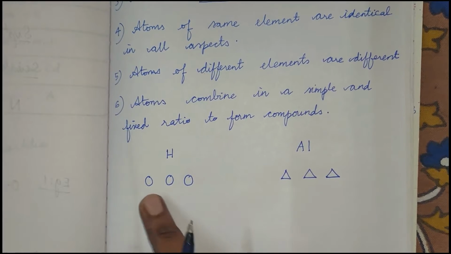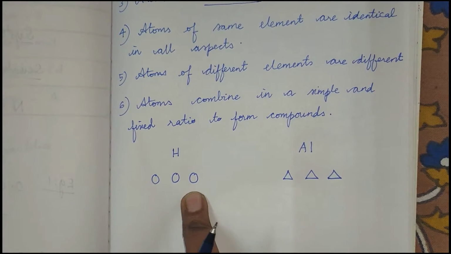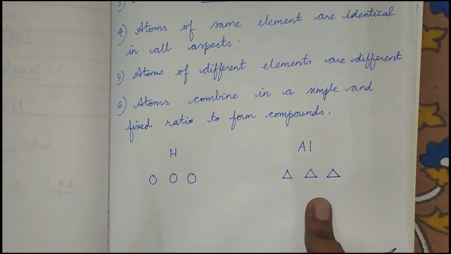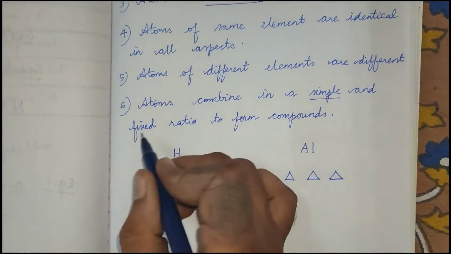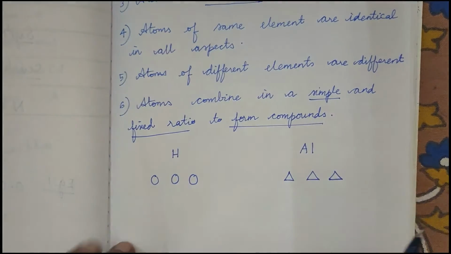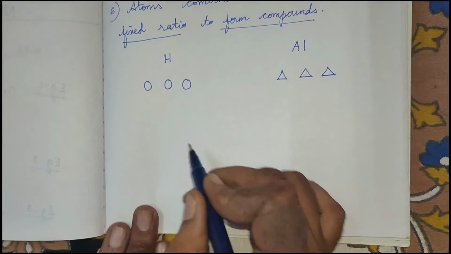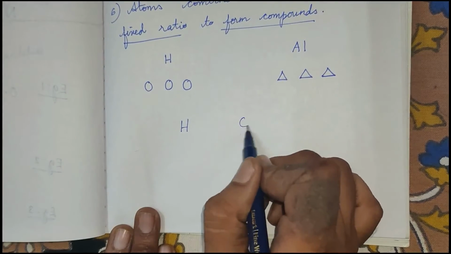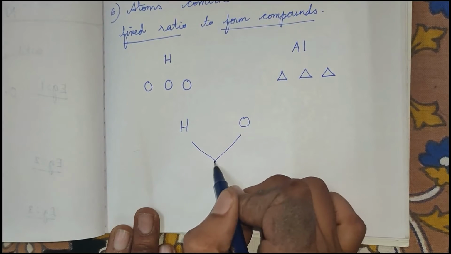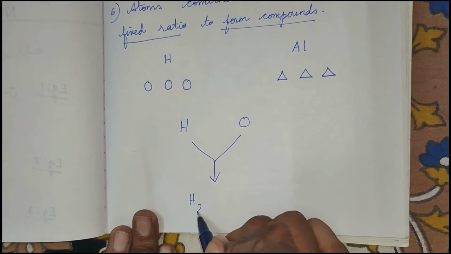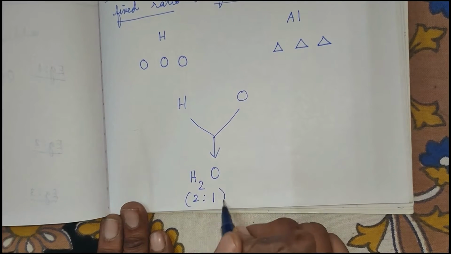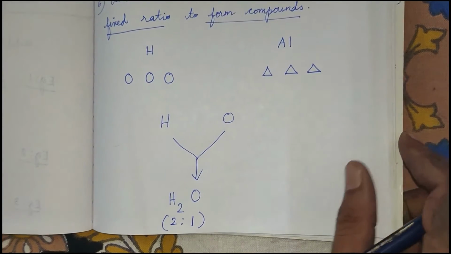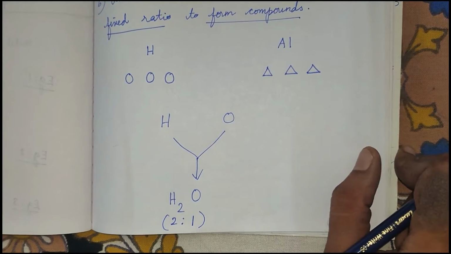So atoms of same elements are identical in all aspects. Atoms of different elements are different. And the last one is atoms combine in a simple and fixed ratio to form compounds. For example, let us take hydrogen and oxygen. They two combine to form water. Now they combine in the ratio 2:1. Right? So that is what the postulates of Dalton are.